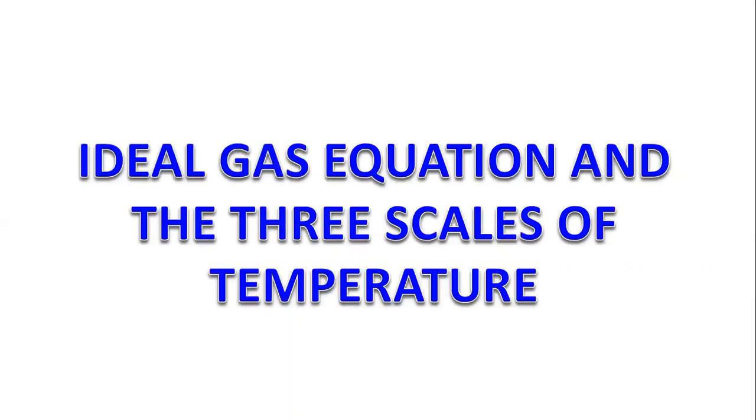Now we have to change the article. Ideal gas equation and three scales of temperature. Three scales means which? Celsius, Fahrenheit, and Kelvin. All the three scales we have to learn. Now first one is the Celsius scale. Now let me learn the Celsius scale in detail.